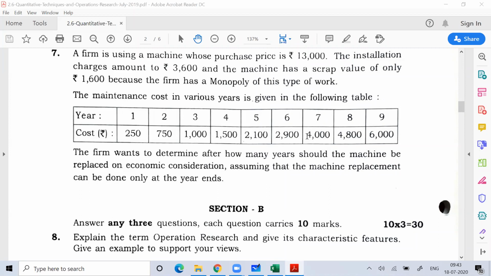Now, in this problem, the cost data is given: the machine you can buy for 13,000 rupees, and then you need to install that machine, and that installation cost is around 3,600.